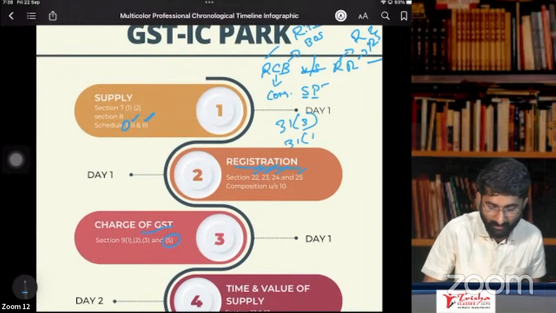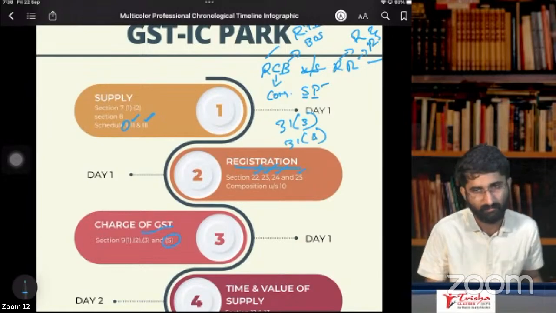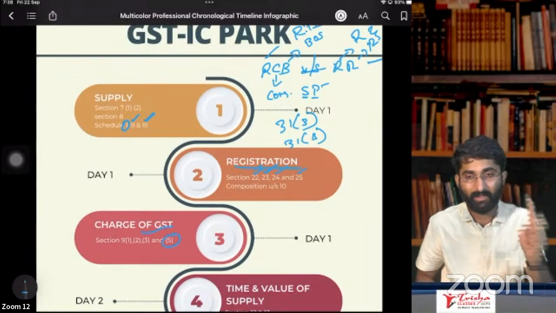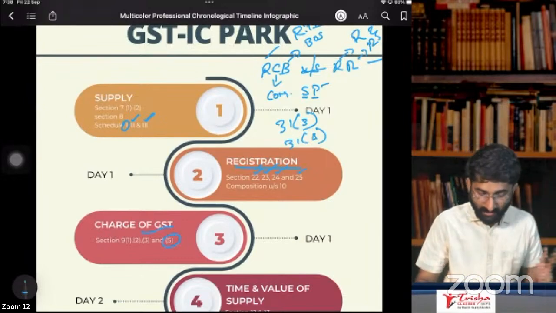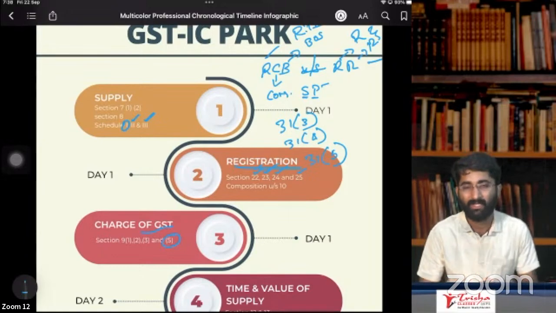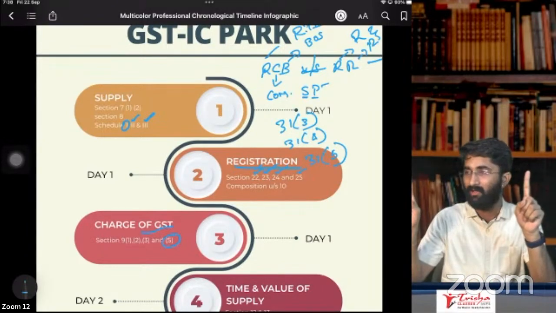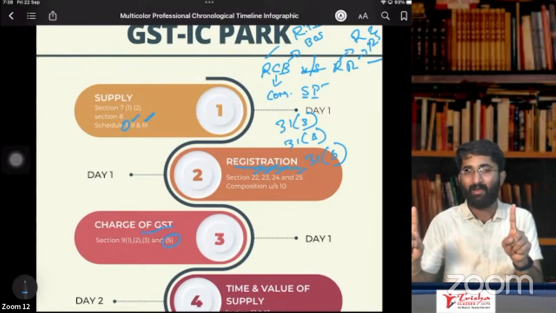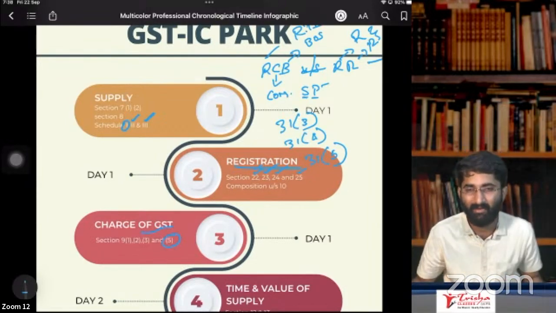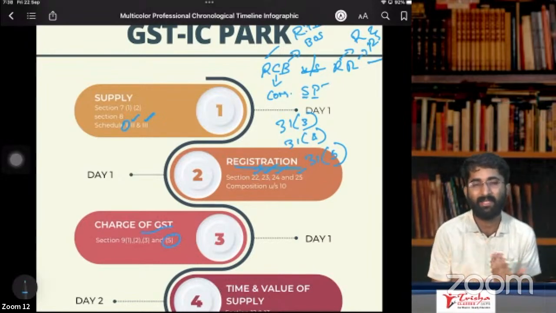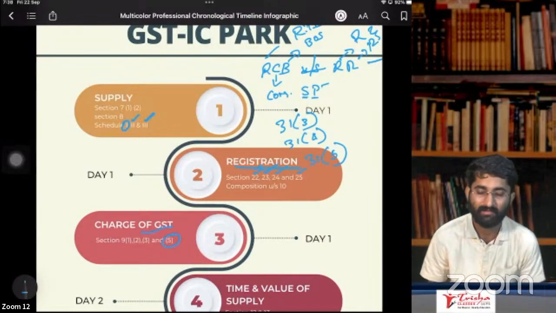Section number 31, subsection 4, in case of continuous supply of goods: when you have to give the invoice, at the date of statement or the payment, whichever is earlier. In case of section number 31, subsection 5, that is in case of continuous supply of service, when you have to give the invoice, if due date is ascertainable, then on the due date or the payment, whichever is earlier. If due date is not ascertainable, then the date of payment or date of provision of service, whichever is earlier. In case of any other residual cases, then whenever.